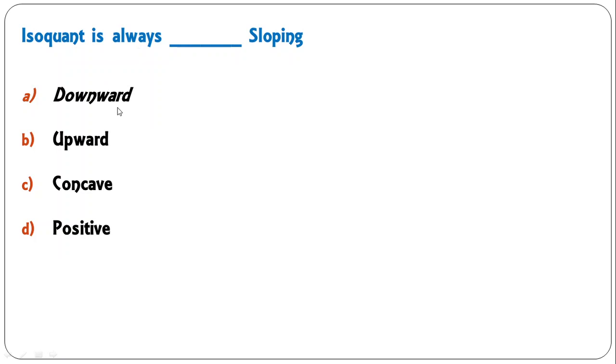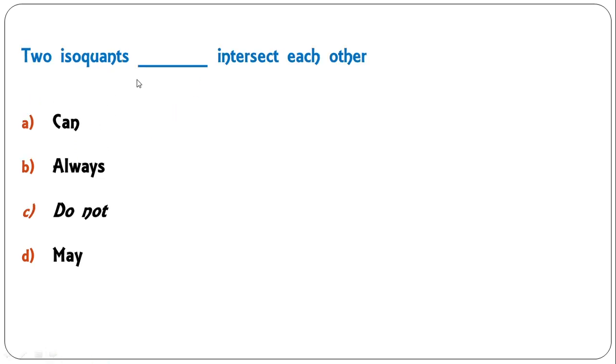Isoquant is always downward sloping. So this is also a very obvious and clear-cut answer. A is the correct answer here. Two isoquants dash intersect each other. Can intersect, always intersect, do not, it cannot intersect. Like the indifference curve, the isoquant curve also does not. So C is the correct answer, they do not intersect each other.